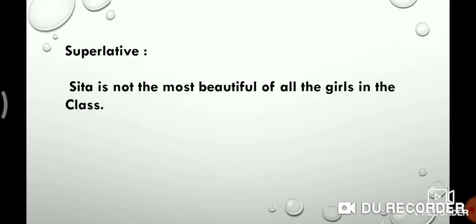And superlative, Sita is not the most beautiful of all the girls in the class. In this way you can change comparative degree into positive degree, superlative degree into positive degree. In this way we make interchanges. If you learn all these things or rules of degrees of comparison, then you will get all these things clearly.